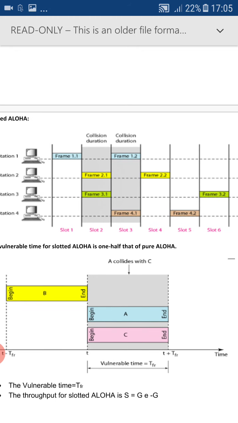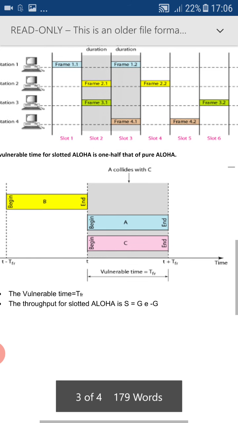Station 1, there is no collision with station 1, the second frame collided with the first frame of the fourth station. Similarly, the first frame of the second station collided with the first frame of the third station. But in this case, instead of the loss of a portion of the frame, the entire length of the frame itself is lost.